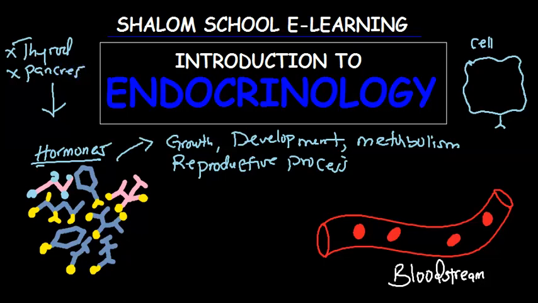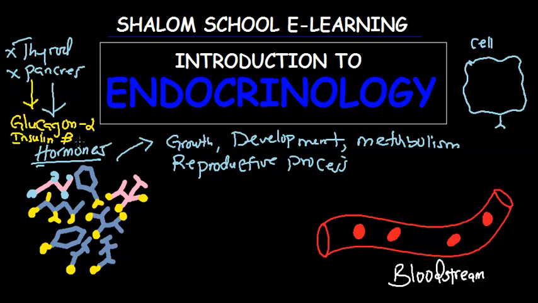So what does the pancreas produce? The pancreas produces two hormones. The first hormone is glucagon, and the second hormone is insulin. And we said insulin is produced by beta cells, while glucagon is produced by the alpha cells.